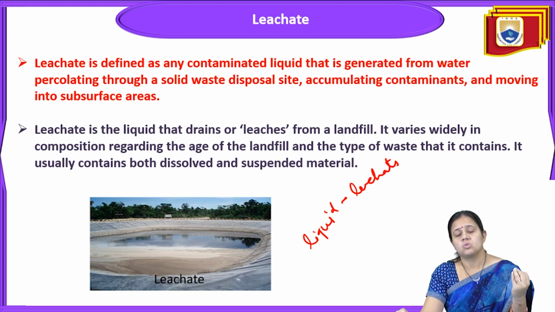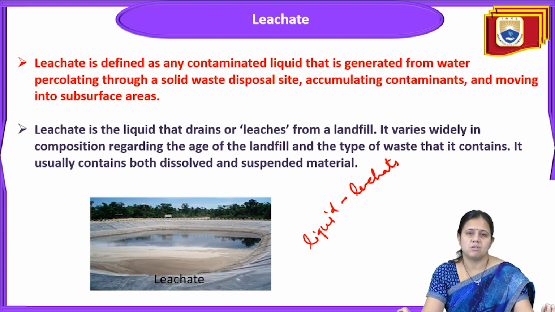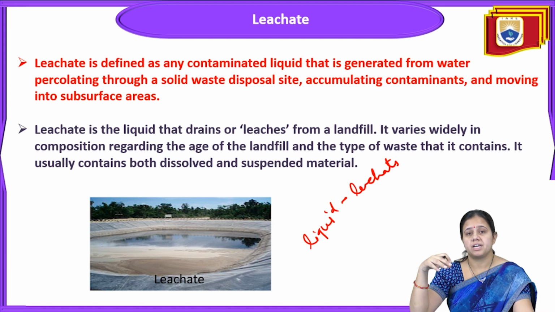On the solid waste, many types of waste are there, so that water mixes with some toxic substances. Those can be leached out into the water, and that water can sometimes enter the groundwater or the subsurface areas also.